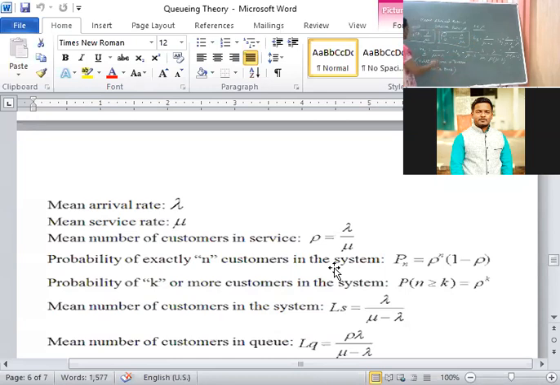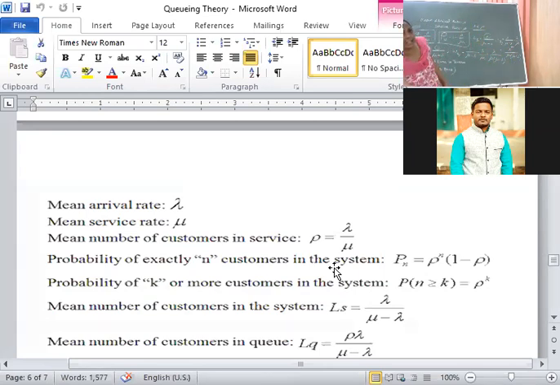The formula differs. Earlier it had 1 upon mu minus lambda. Instead of 1, here we get lambda in the numerator: lambda upon mu minus lambda. Here, average number of customers waiting in queue, that is LQ, length of the queue. You take the same formula, because the customer is in queue as the server is busy, so you multiply with lambda by mu. Then the formula becomes lambda square upon mu into mu minus lambda.